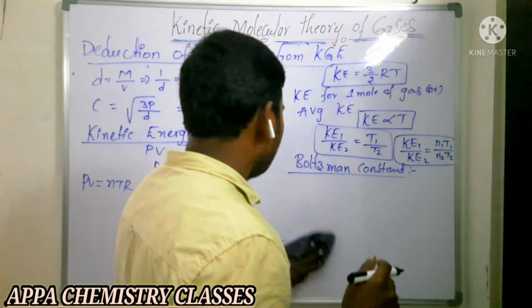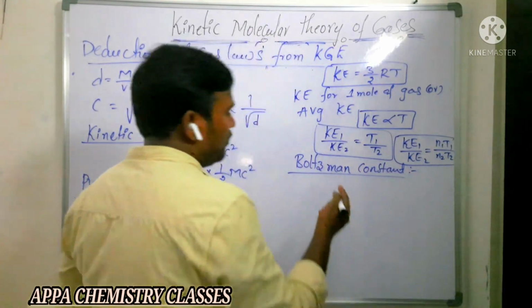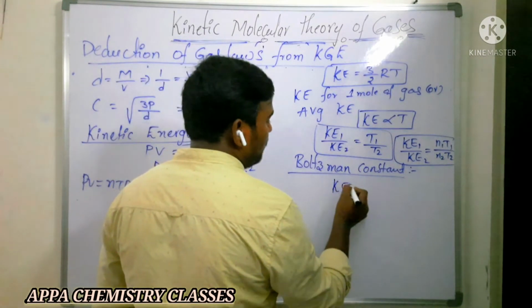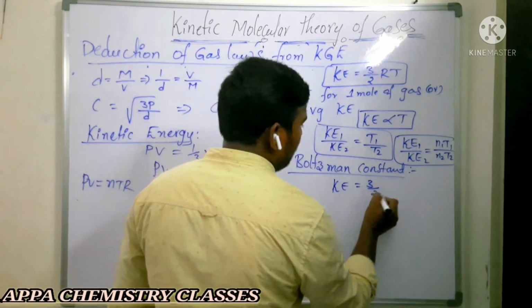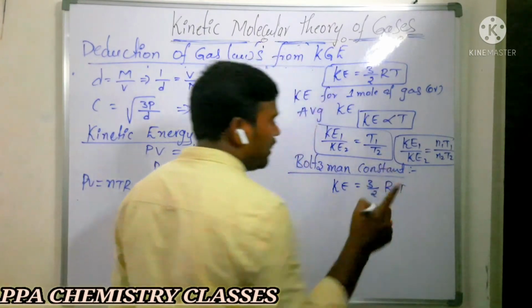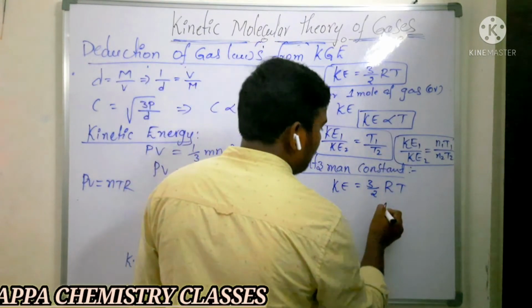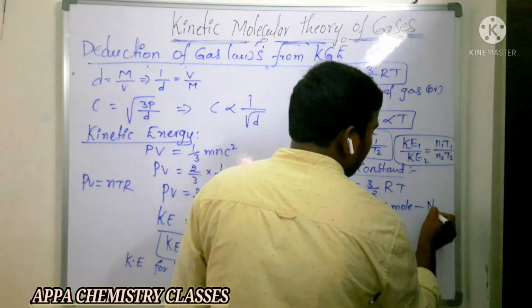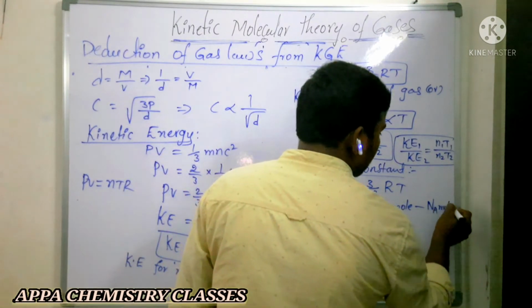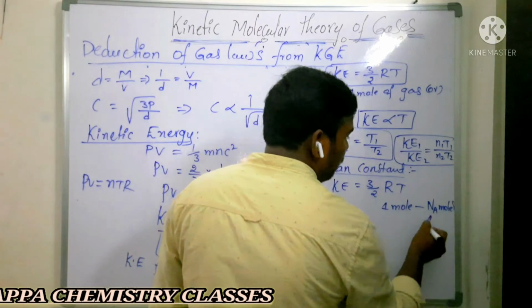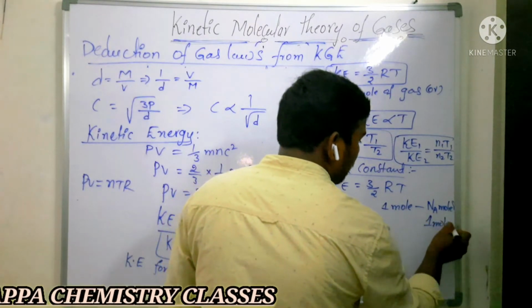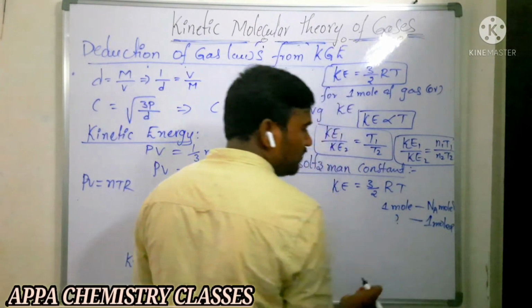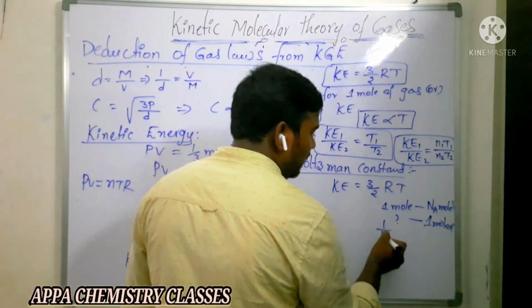Now we will see, in this case, kinetic energy is equal to 3 by 2 RT. It is the average kinetic energy, or for 1 mole of a gas. For 1 mole, Na number of molecules are there. For 1 molecule, how many moles will it be? That is 1 by Na.